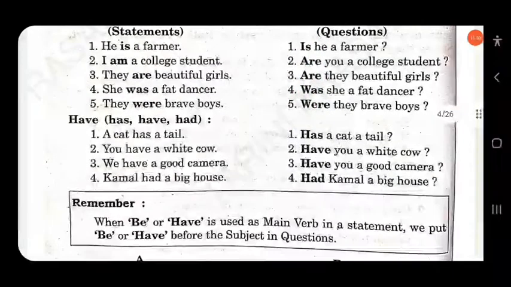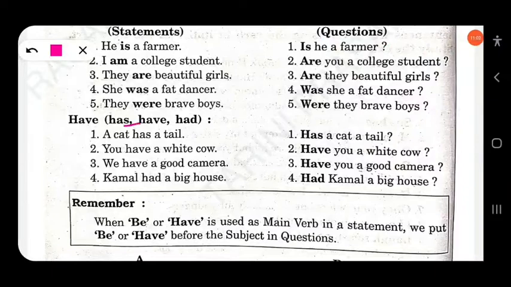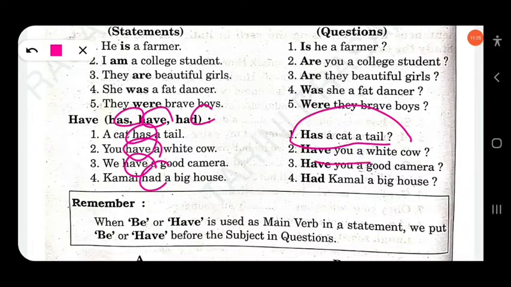Similarly, have verb. You know have verb means has, have, had. A cat has a tail. You have a white cow. We have a good camera. Kamal had a big house. So now you have to form yes/no questions. Has a cat a tail? Have you a white cow? Have you a good camera? Had Kamal a big house?